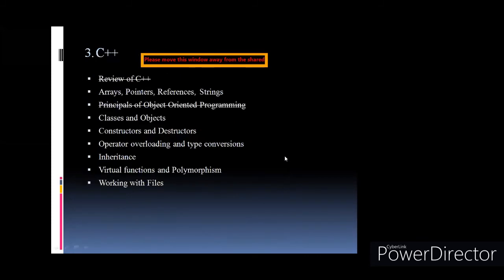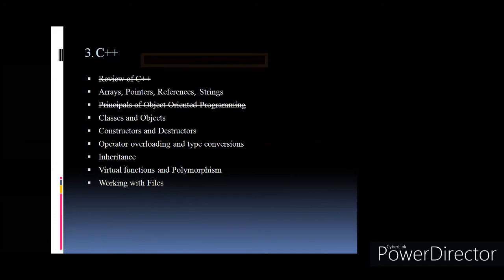Then in the next topic we have C++. In C++ you have classes and objects definition, arrays, pointers, references, and strings. The arrays and pointers you have studied last year. Then references and strings, that is a new topic which is included. Then the definition of classes and objects. See, these two definitions are also there in object-oriented programming concepts or principles, and separately also it is given. Just prepare the definition of classes and objects. It is very important. Most of the time this question is asked: define the following terms, classes, objects.